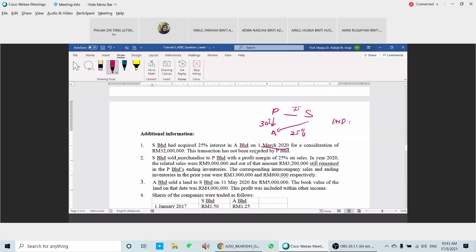As sold merchandise to P. This is upstream. Profit margin 25% on sales in the year 2020, the sales here is 9 million. Out of that amount, 3.2 million still remains in P's ending inventory. So 3.2 times 25%. So to find the URP, we should have that amount here, 3.2.